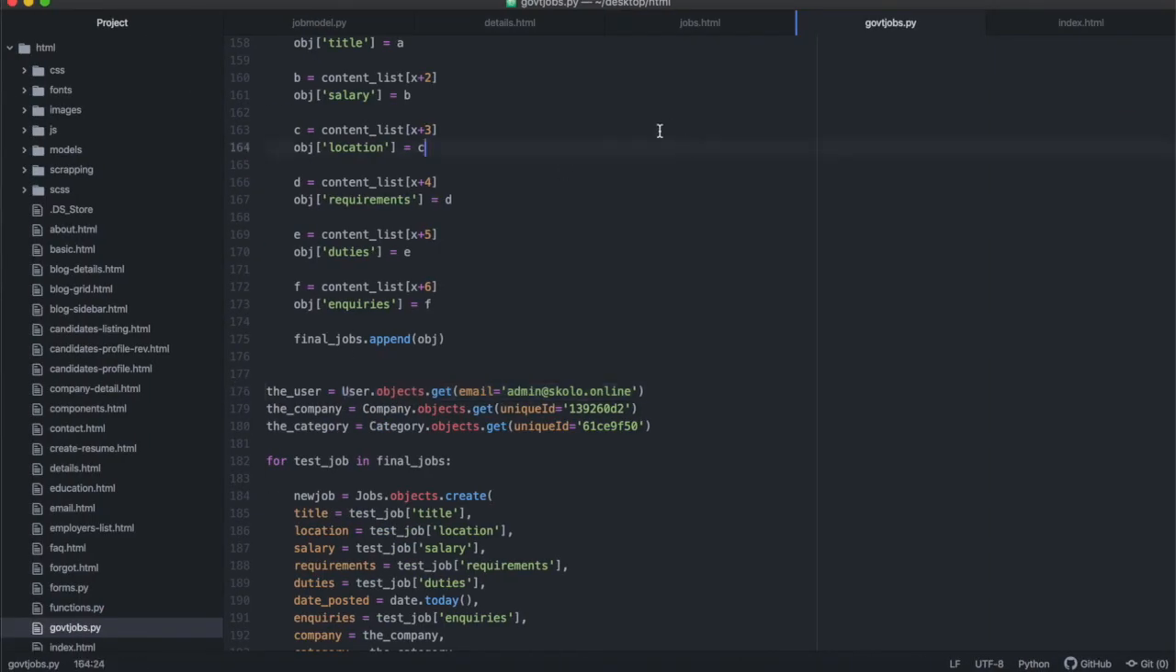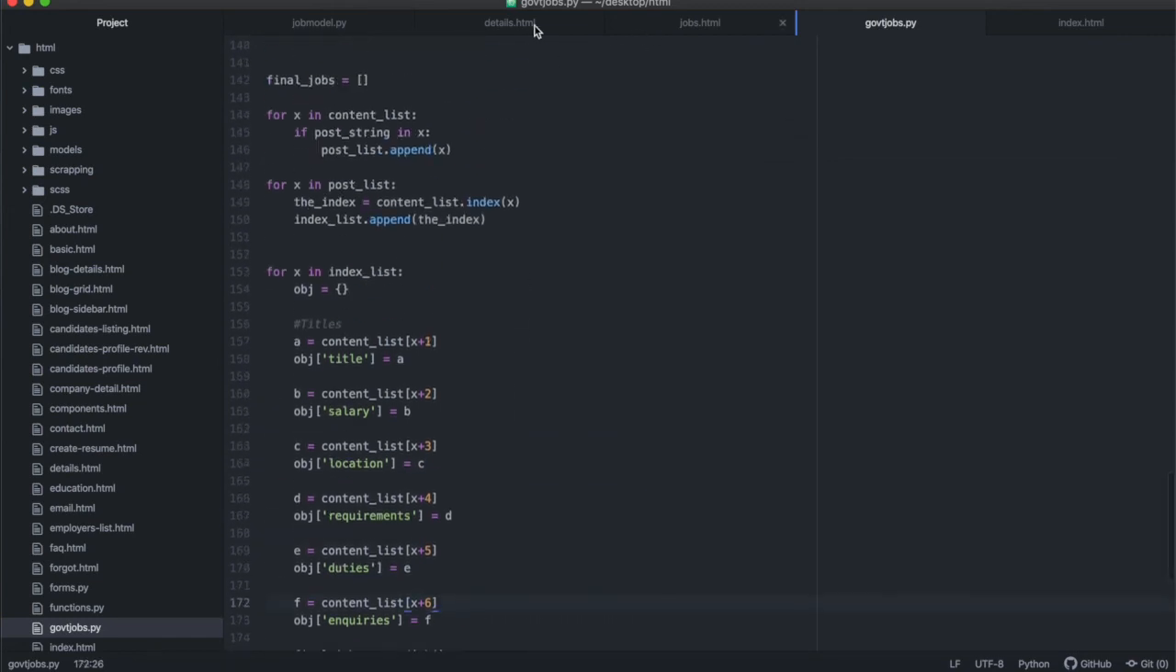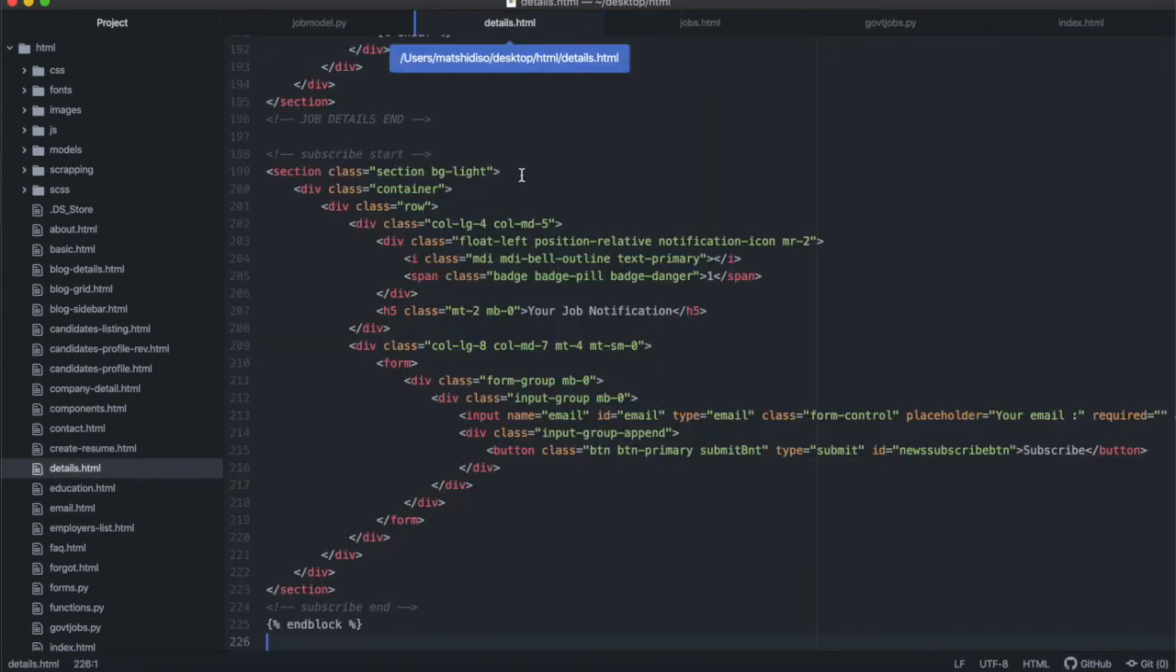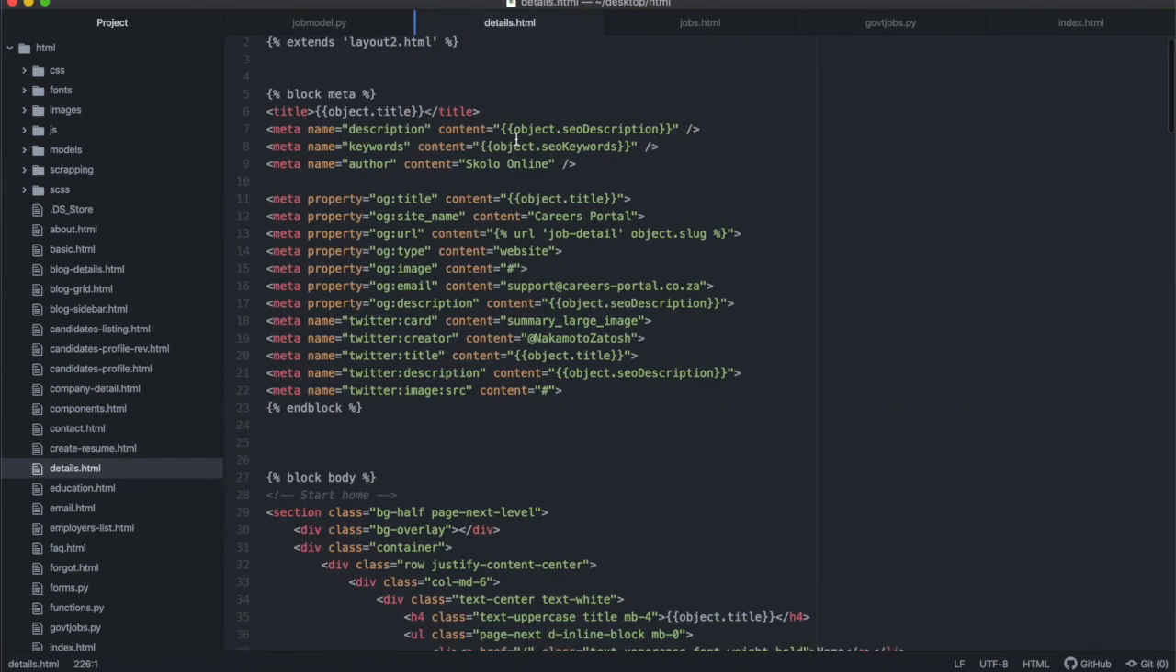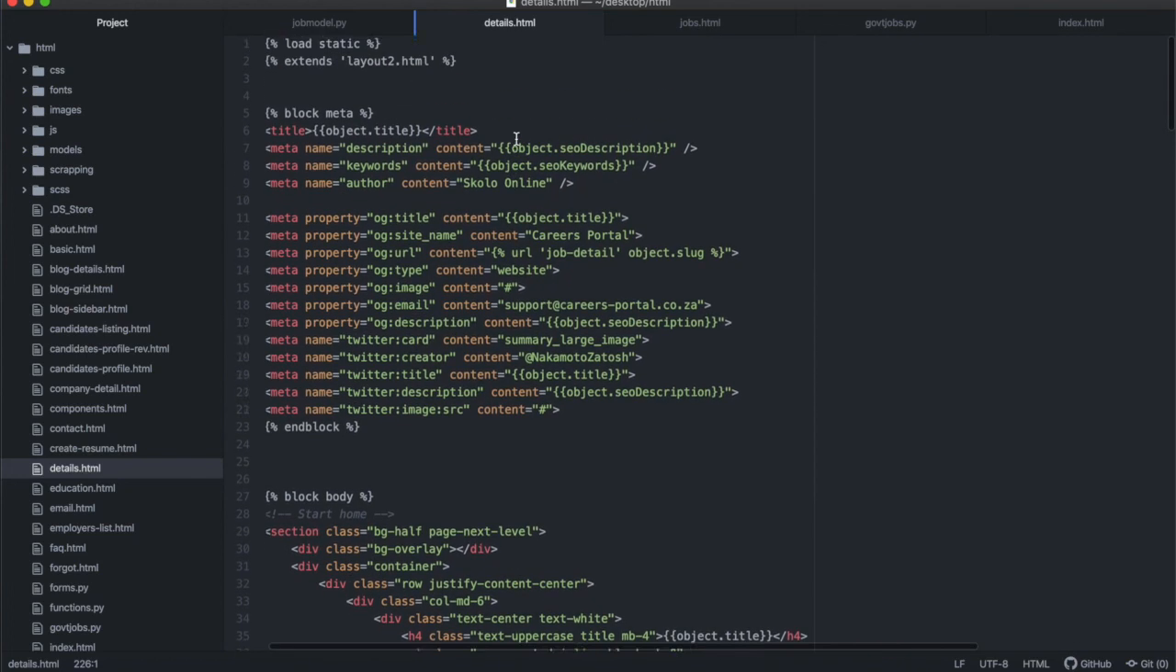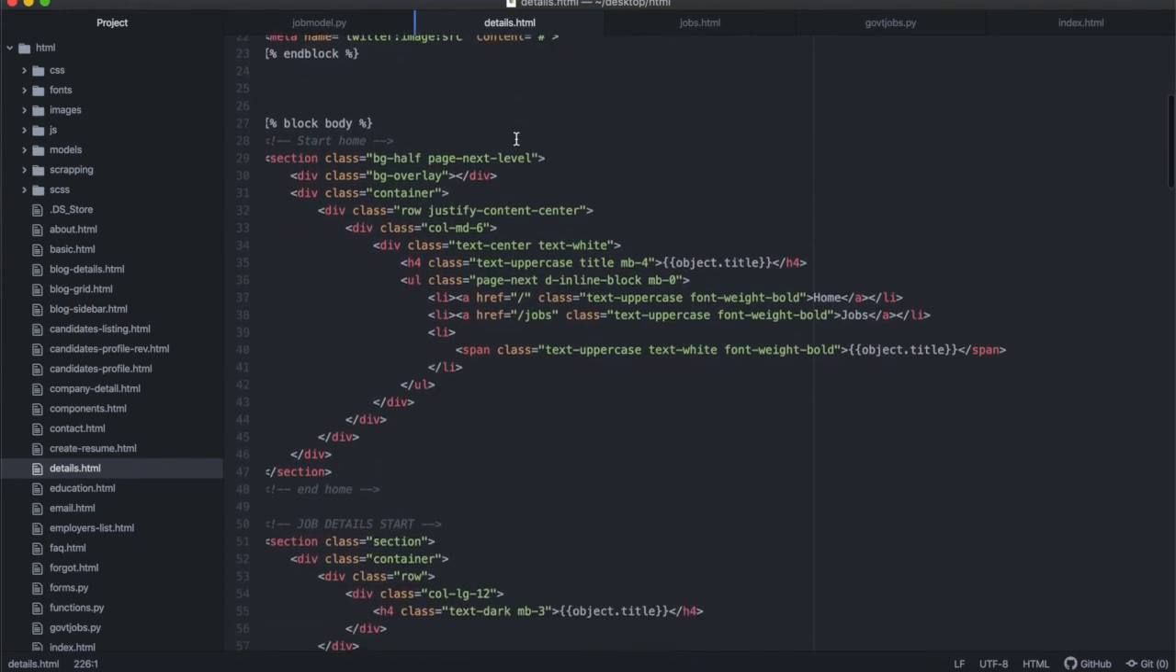For that, I think I have another file over here. This was the list file, and this is the detail file. I've already written it off camera. It's very similar, actually. A lot of this is exactly the same. You can use whatever template you want to work with.